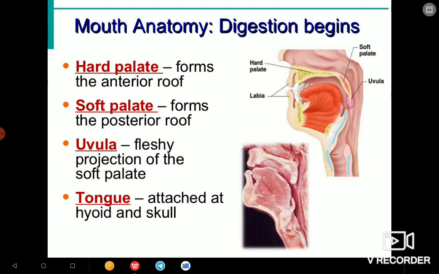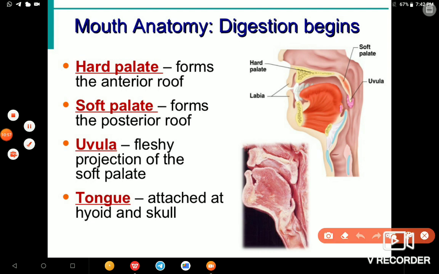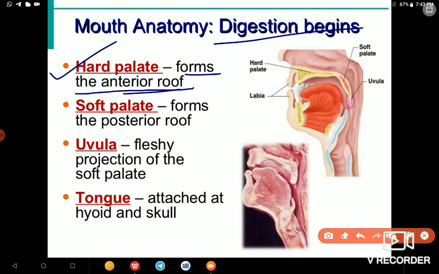Here we are having mouth anatomy. Here the digestion begins. Remember it, mouth is where digestion begins. Here we have the hard palate. It forms the anterior roof.